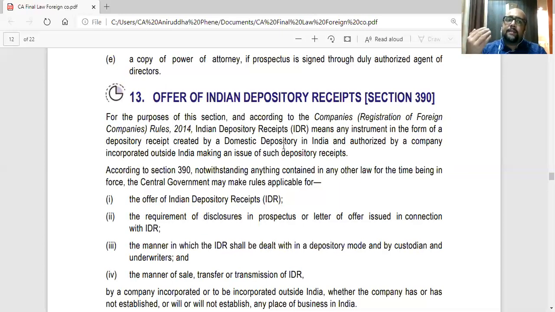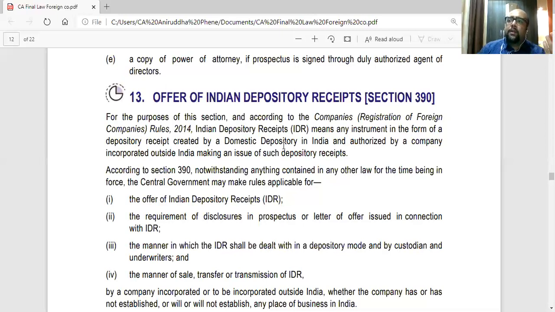Now, ADRs are basically backed by these shares only. So 1 ADR will be equal to 10 Indian shares, or 1 ADR is equal to 5 Indian shares. So the depository in the American territory will issue ADRs in the American stock market, and the investors in America can buy the ADRs.